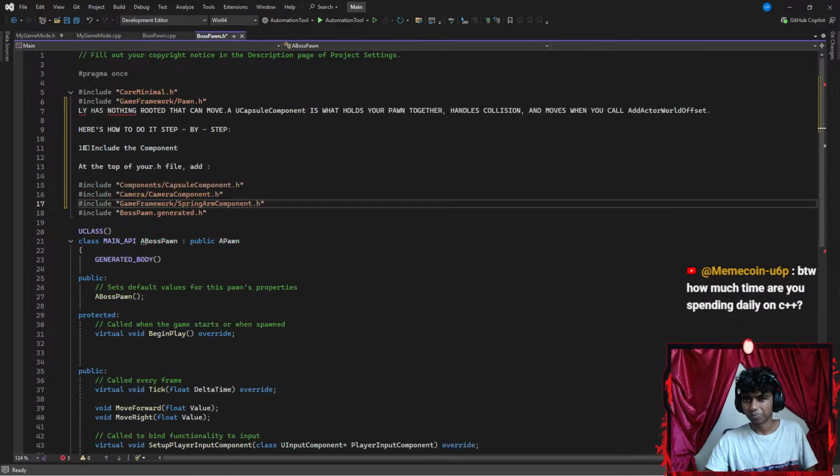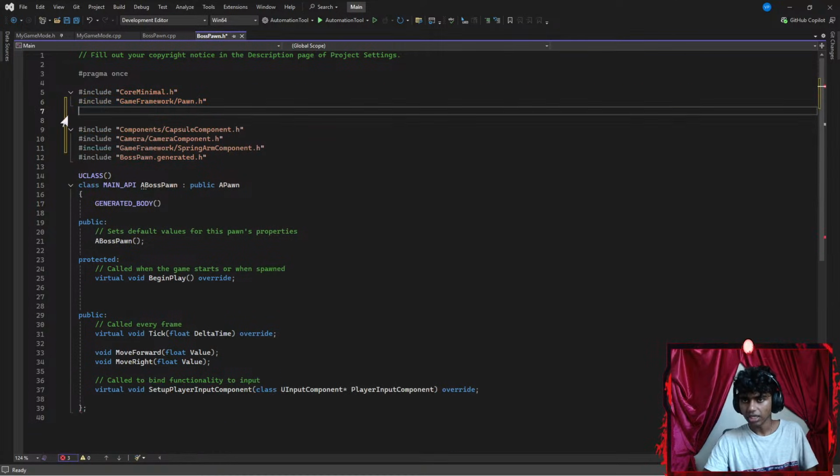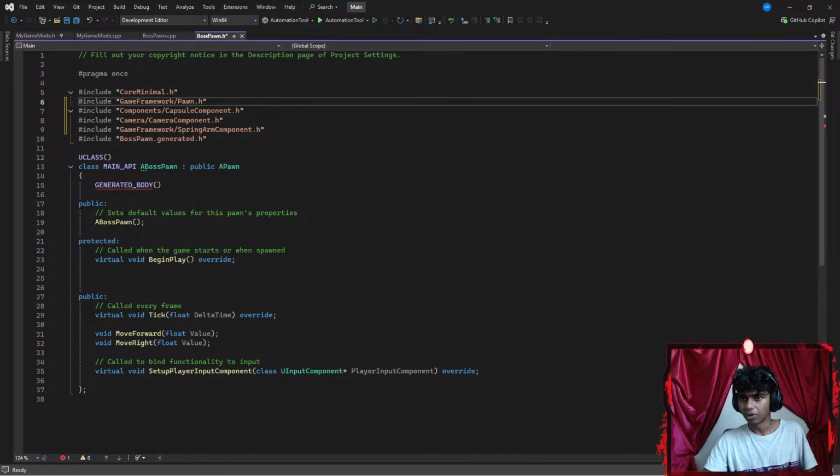I go here, let's paste this here. Let's delete this part. Okay, guys, I'm just copying this to check if it works, because I don't want to write code that actually doesn't work.